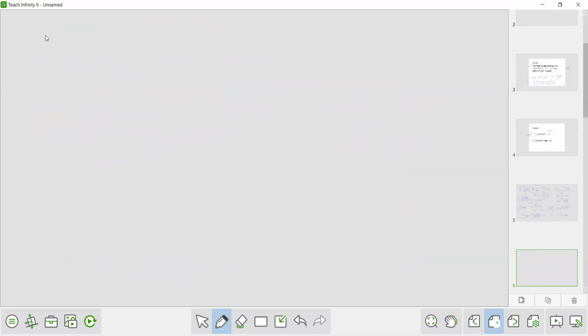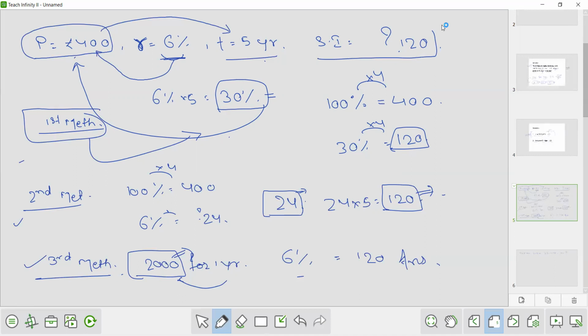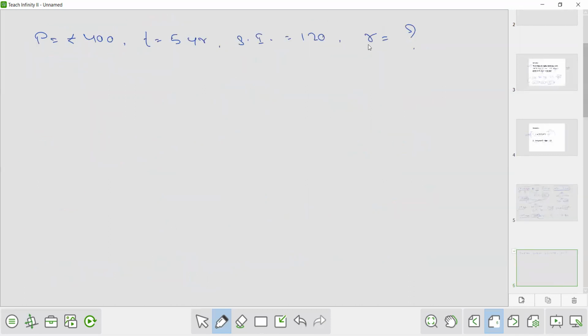Now let's say simple interest is given and you have to find what is rate. Means principal is given 400, time is given 5 years, simple interest is given 120. So now you have to find out the rate. In the earlier example, we had to find out what is simple interest. So for this, we require principal, rate and time. Now we have to find what is rate. So principal is given, time is given and simple interest is given.